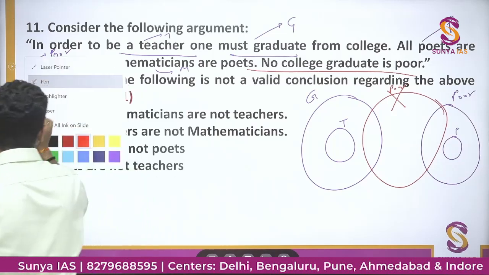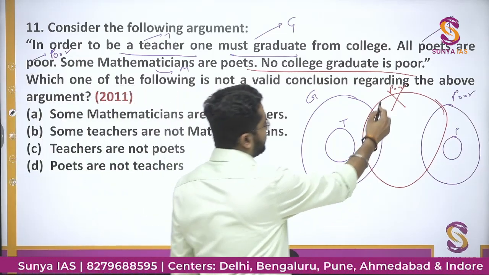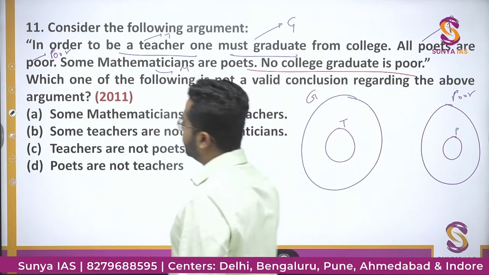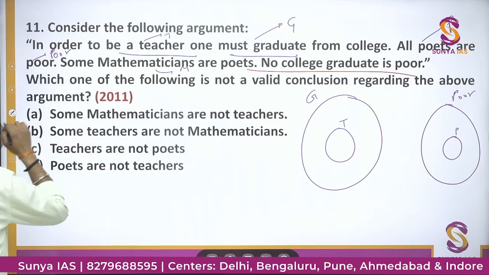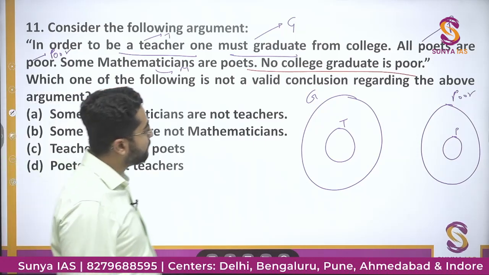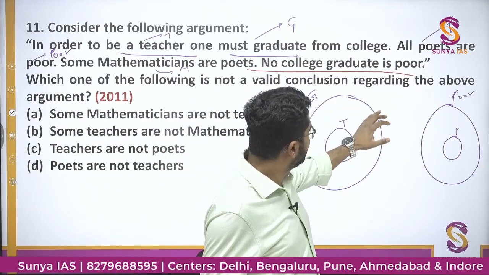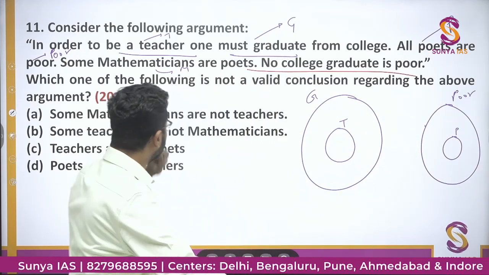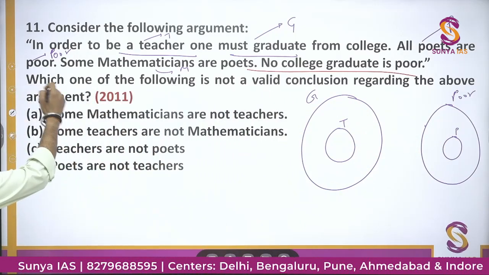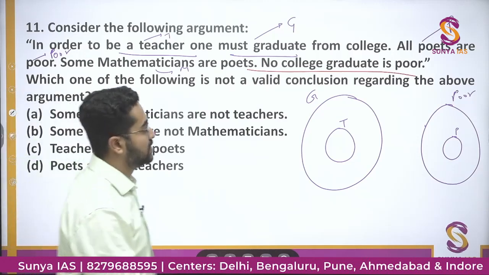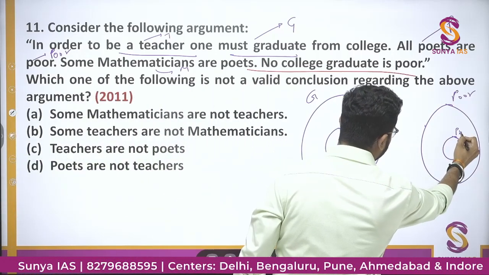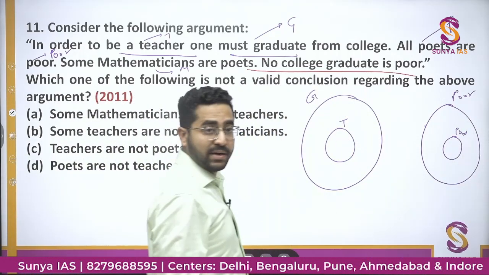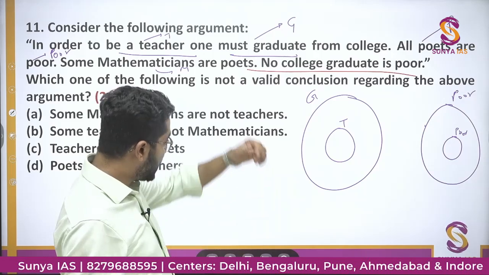So what I'll do, I'll just erase this circle. No college graduate is poor, so these two circles will be mutually exclusive. Some mathematicians are poets. This is poet, right?